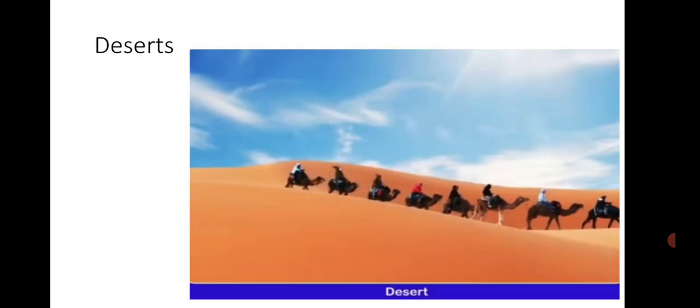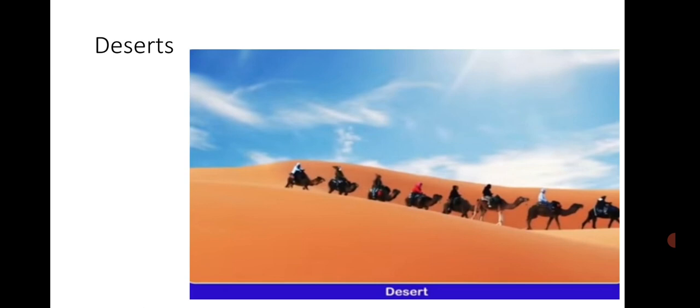The next major landform is deserts. Deserts are vast sandy areas, and these areas receive very little or no rainfall. Temperatures are extreme in the deserts. What do you mean by extreme temperature? It means some days are very hot, nights are very cold, and because of low rainfall, there is very limited flora and fauna found in deserts.